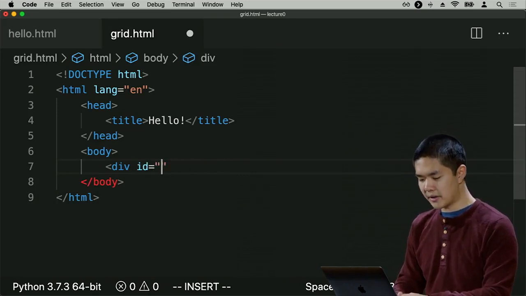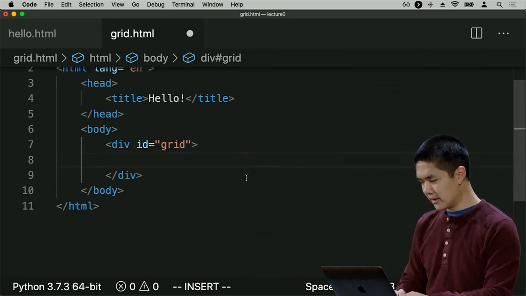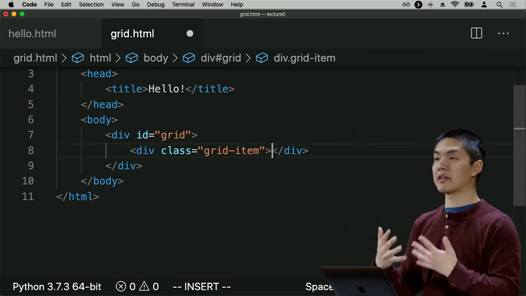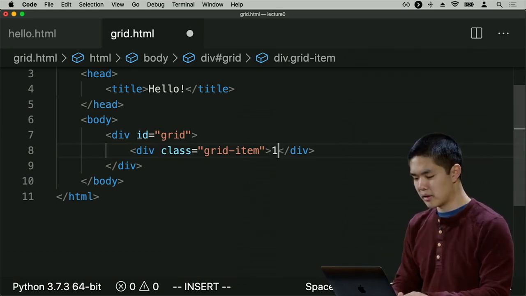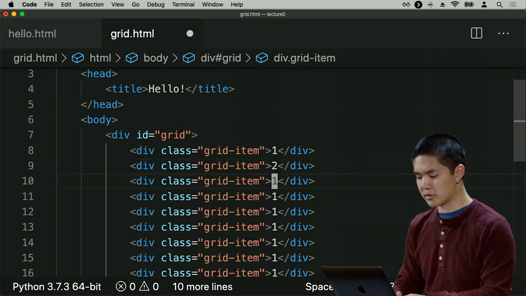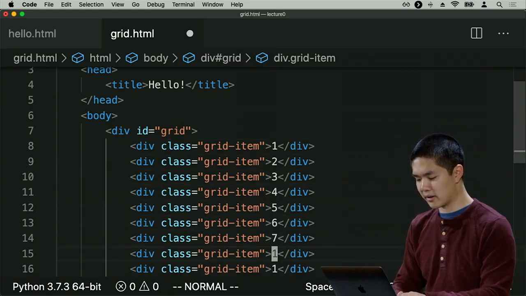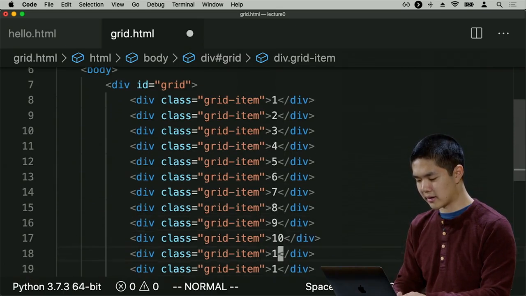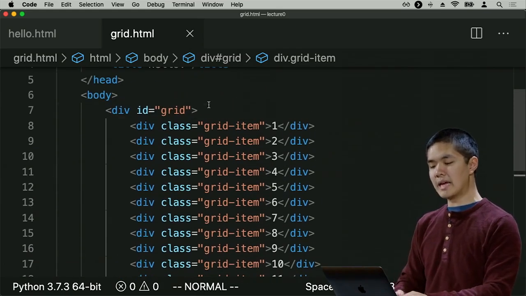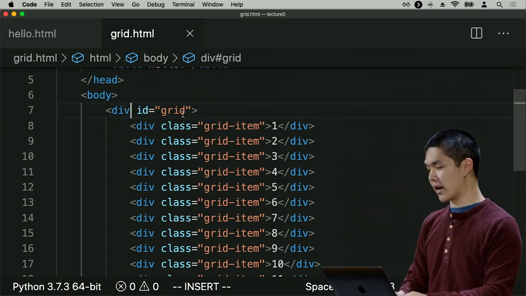I'll give it an ID of grid. And then let me just add div class equals grid item. Again, a class because there might be multiple items. But I'll go ahead and just create a whole bunch of grid items and number each one. So 2, 3, 4, 5, 6, 7, 8, 9, 10, 11, 12. So I have a whole bunch of grid items inside of a div whose ID is grid.